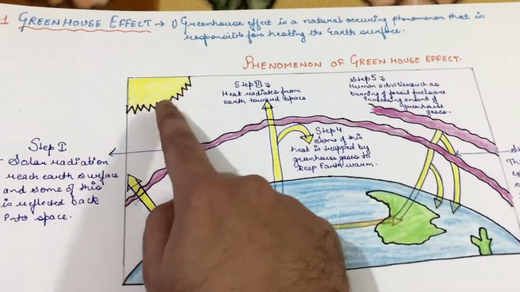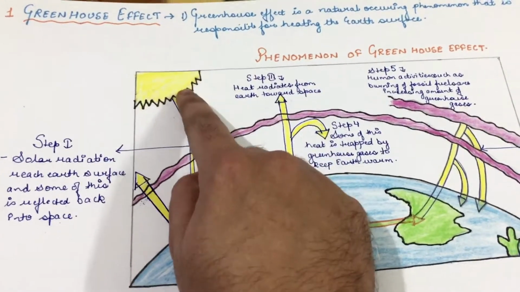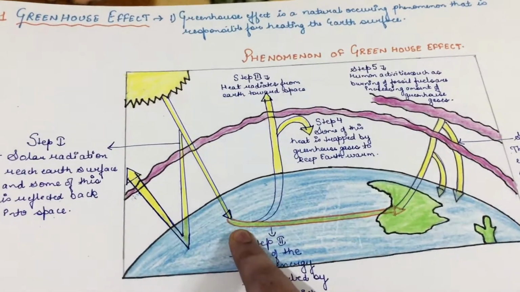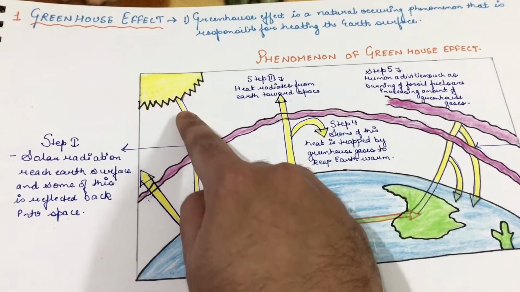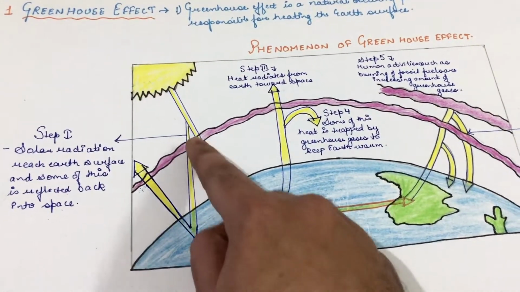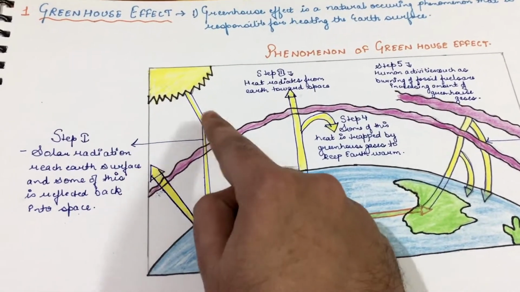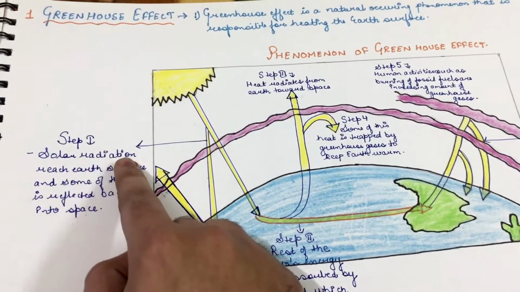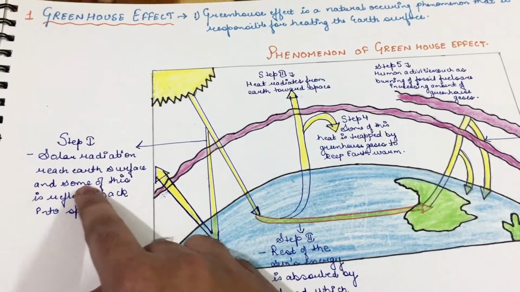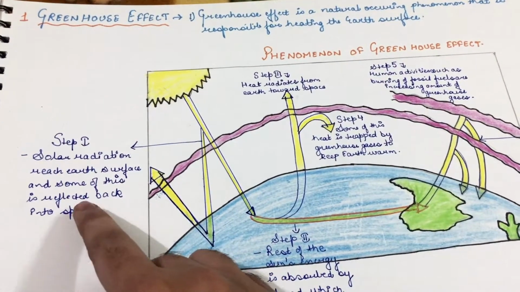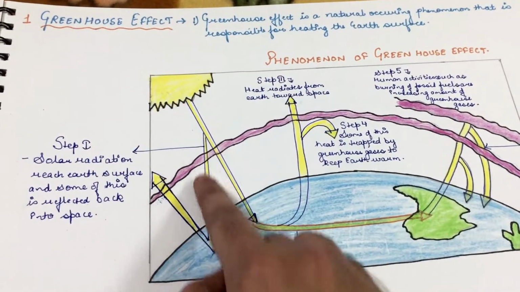Now imagine this is the sun. Solar radiation is reaching the earth's surface. When the sun's radiation reaches the earth's surface, some of it is reflected back into space. So in step one, solar energy reaches the earth's surface and some of this is reflected back into space, as you can see here.